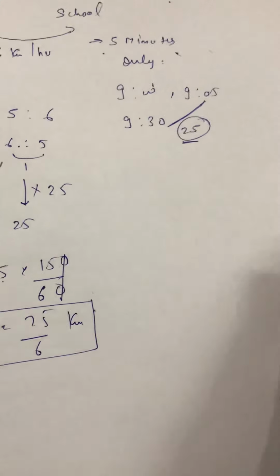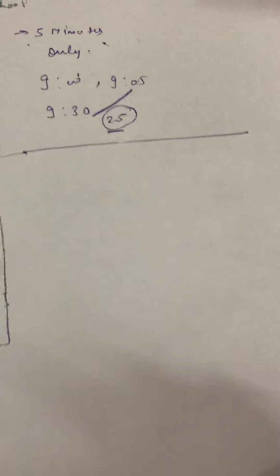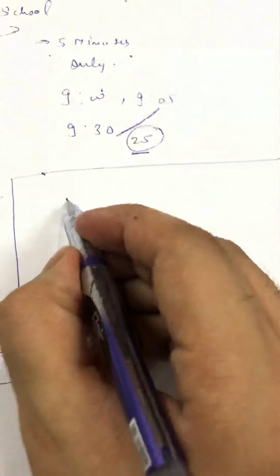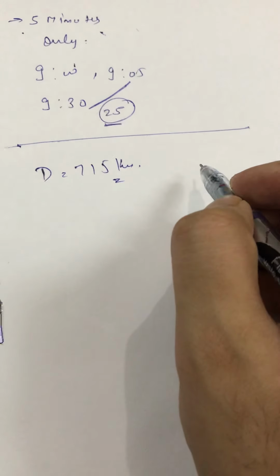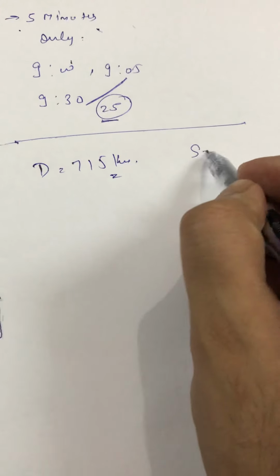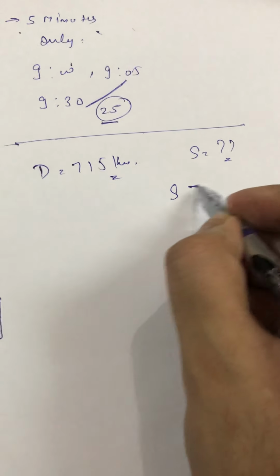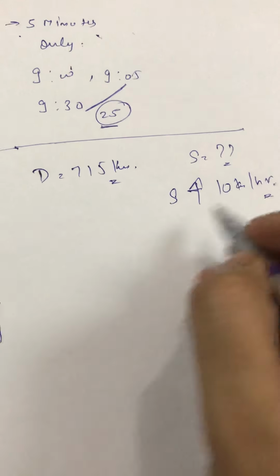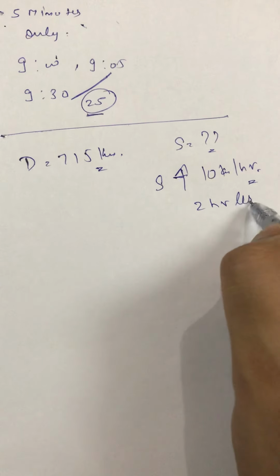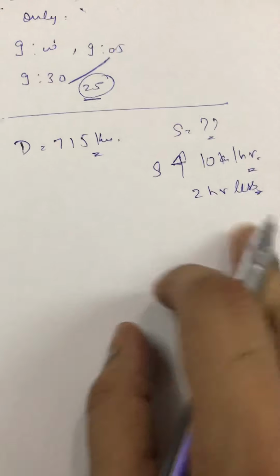One more concept is there. They are saying if a person has to travel a distance of 715 km with a uniform speed, I don't know the speed here. If he increases his speed by 10 km per hour, it takes 2 hours less time. This question can be solved with the help of an equation, but there is no need to form the equation.